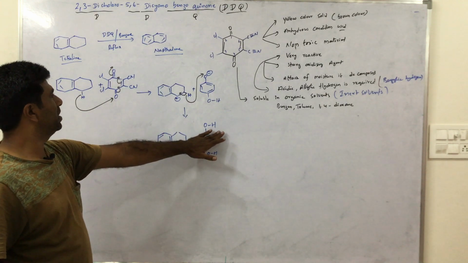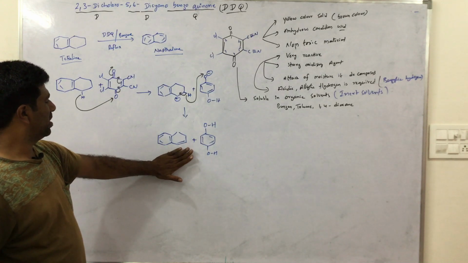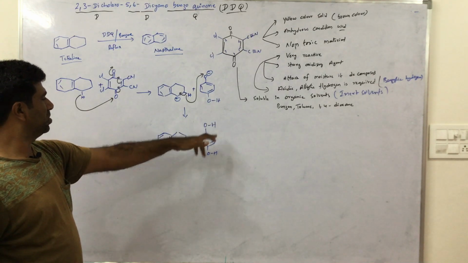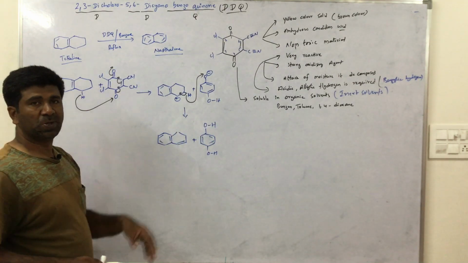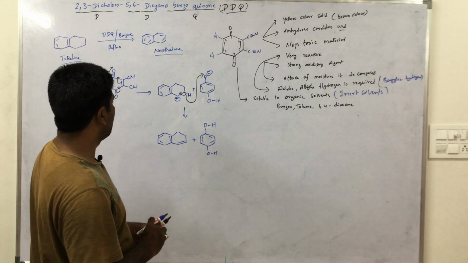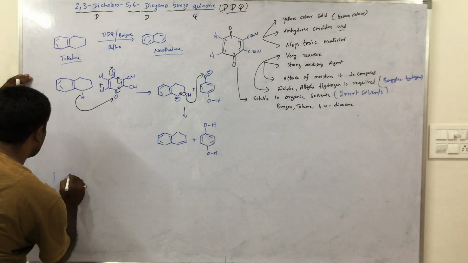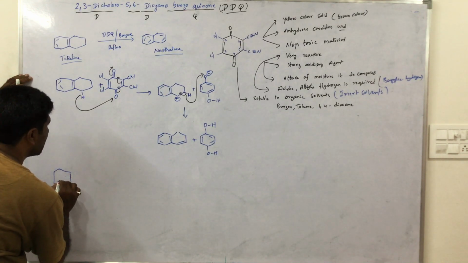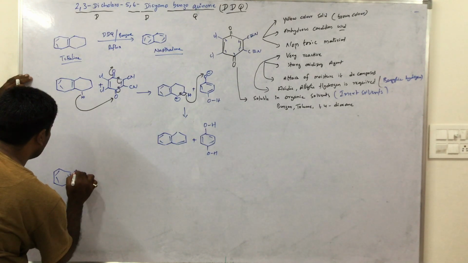Here there is no active hydrogen, no possibility of hydrogen attack. Oxygen already attacked, oxygen absorbs 2 hydrogens. Now this product will be taken as the starting material for the next step.